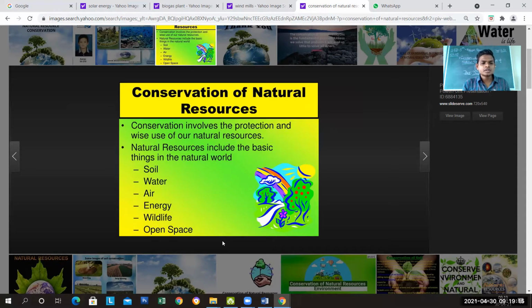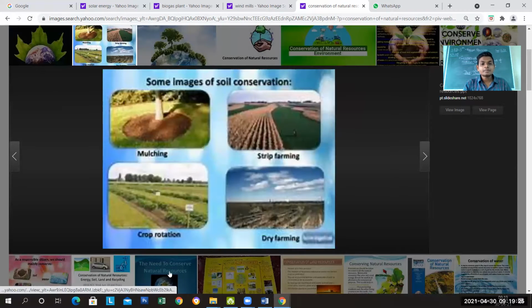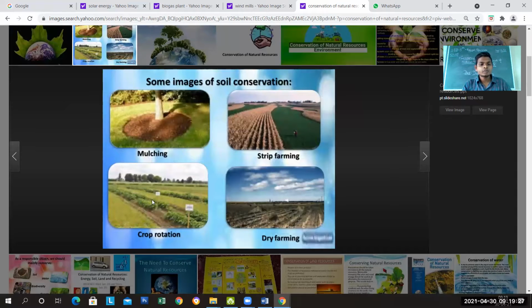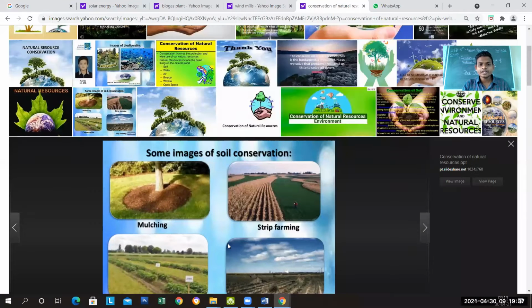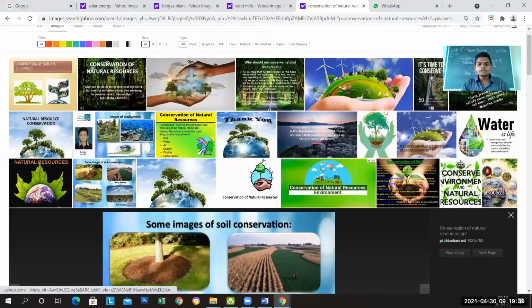Natural resources include the basic things in nature: soil, water, air, energy, wildlife, open space. Some images of soil conservation, mulching, crop rotation, dry farming. Lots of things are there, so that we are going to learn today.